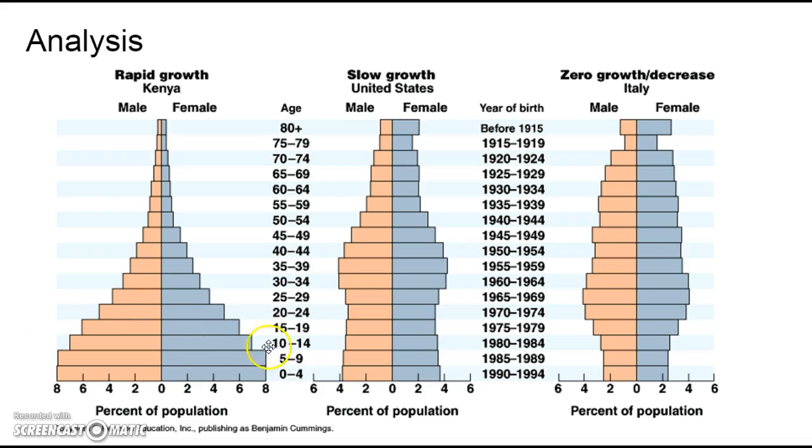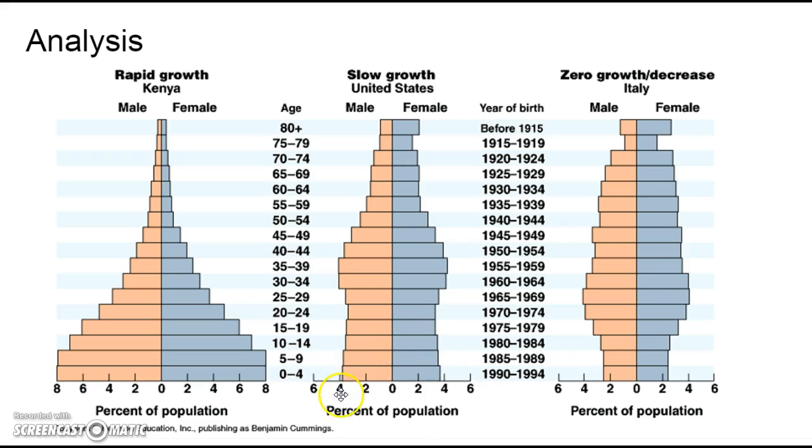So what we're seeing is a lot of births, and then unfortunately a lot of deaths as they go higher, and we're not seeing a lot of people live to the old age that we expect. As we switch to the United States, one of the big differences is we are seeing a lot of people live older, and that's due to medicine and money and cleanliness, water, food. And what we're seeing is we don't have as wide of a base because we're not having as many kids. In Kenya, they might be having 6, 7, 8 kids. In the United States, we're staying around 2 or 3 kids per family.